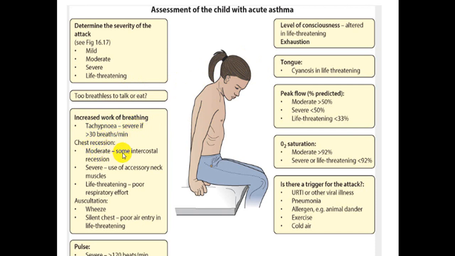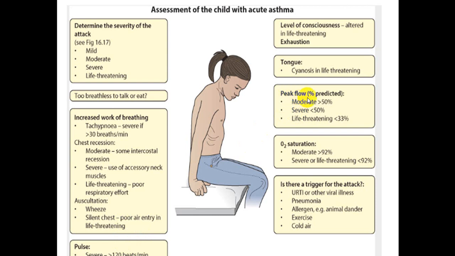If there is increased work of breathing, tachypnea more than 30, which is severe. There is chest recession: moderate is some intercostal recession, severe is use of accessory neck muscles. Late is a poor respiratory effort, hypotonia. Auscultation: if there is a wheeze, it goes with mild to moderate. Silent chest is a sign of life-threatening. Pulse: severe if there is tachycardia. Life-threatening, we'll see if there is exhaustion, very important here, exhaustion, silent chest, cyanosis. Put in mind these signs of life-threatening condition: cyanosis, exhaustion, disturbed level of consciousness, silent chest, and pulsus paradoxus also.